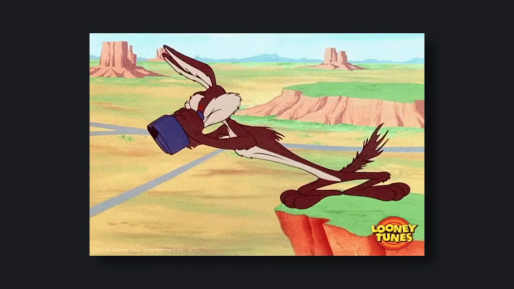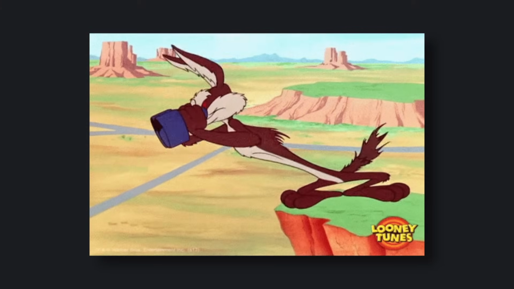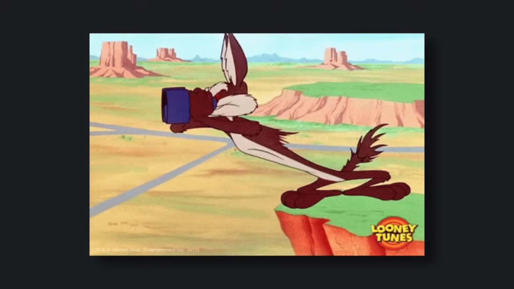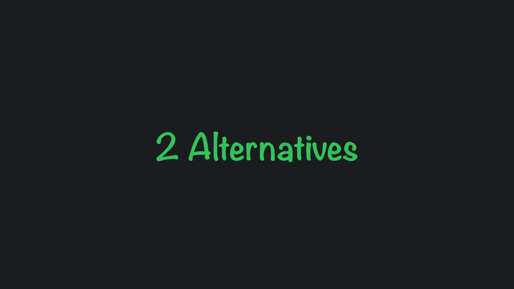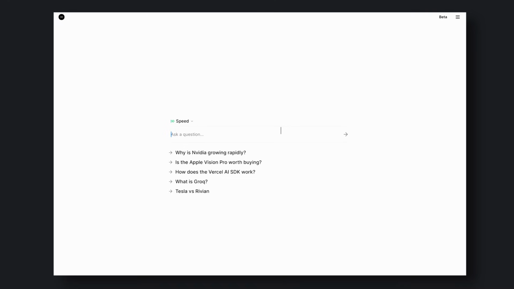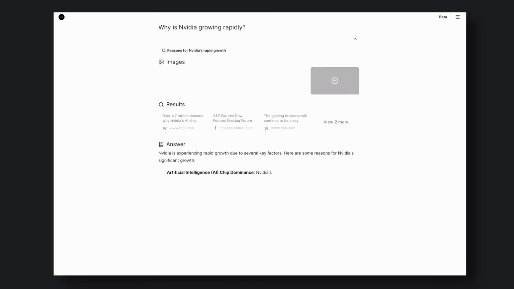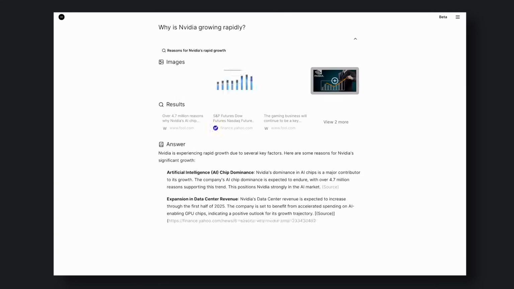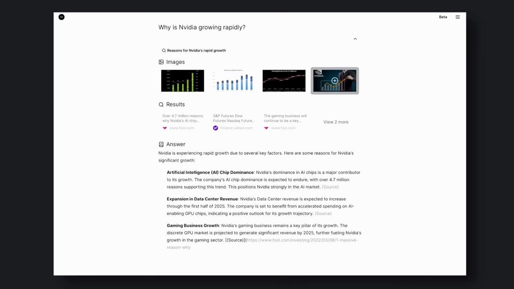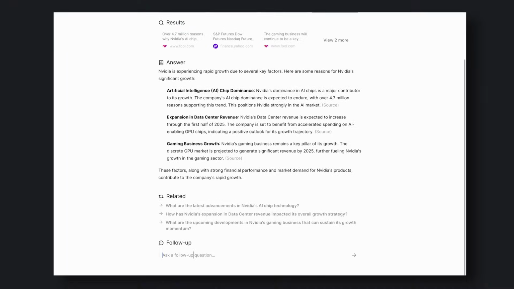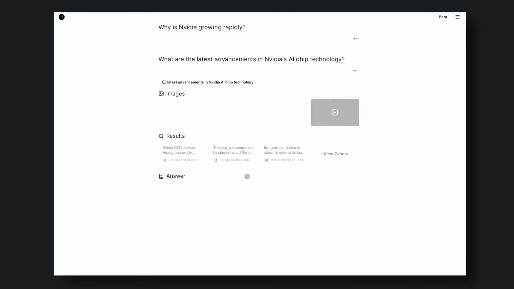I started searching for alternatives, and I was determined to find something that would meet my needs. After searching high and low, I stumbled upon two alternatives. The first one is Morphic. Morphic is very similar to Perplexity, and you can actually check it out by going to their website. They've even open-sourced the code, so you can get it installed locally. However, the issue I faced with it was that it didn't work with anything other than OpenAI APIs. So, that didn't work out for me.